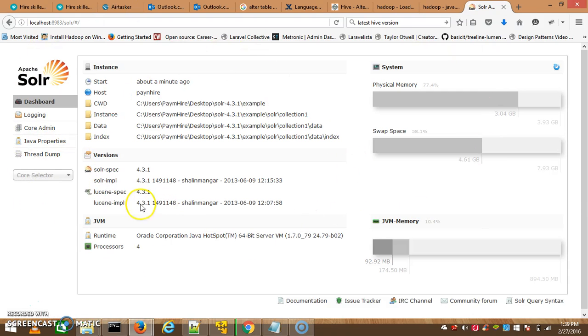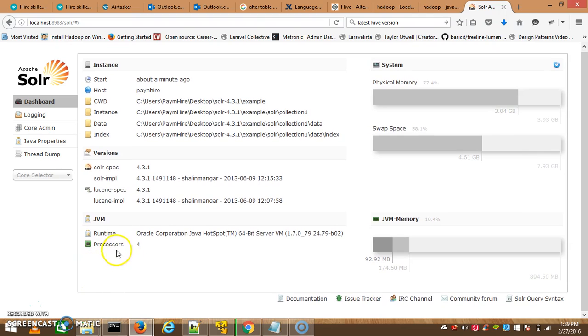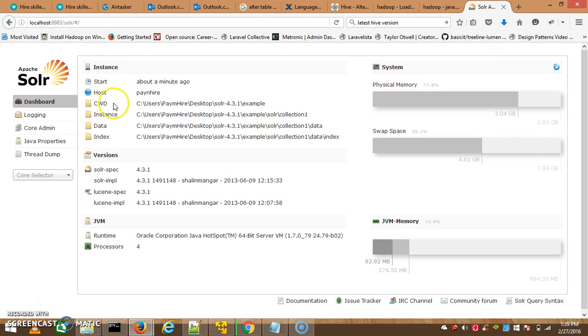Here our Solr is started and it's in working condition, and all the descriptions of where it's located, the host name, when it started, all the directories where it started, and which collection is used are described here. This is the Solr directory where we started, and we went to example and ran start.jar. So Solr is started.